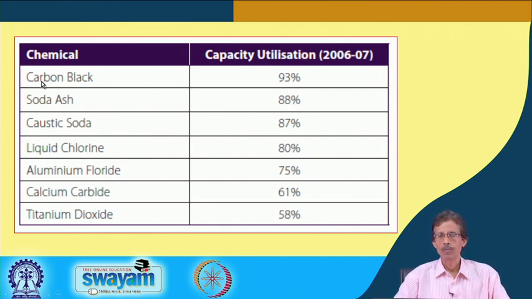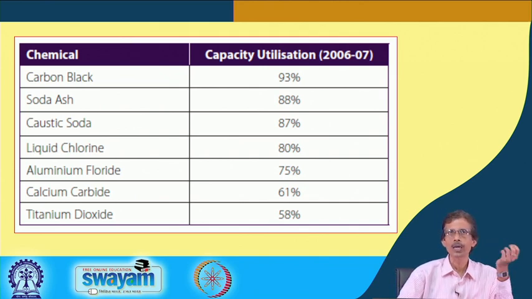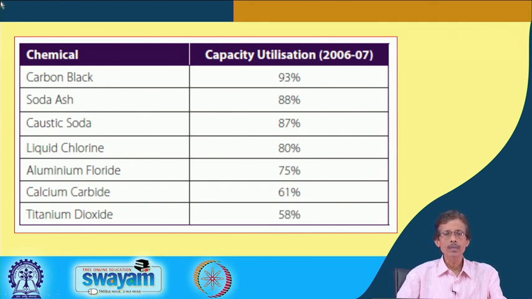Here we can see the carbon black, which we can consider as either an inorganic or an organic material. When it is typically carbon black, we are talking in terms of the coal industry. The capacity for utilization is how much we can contribute or how much we can use of all these materials. These are only a few examples, 7 examples where the typical inorganic compounds people can produce, make and sell in the market.